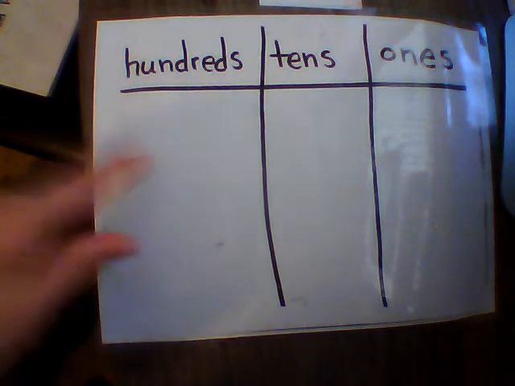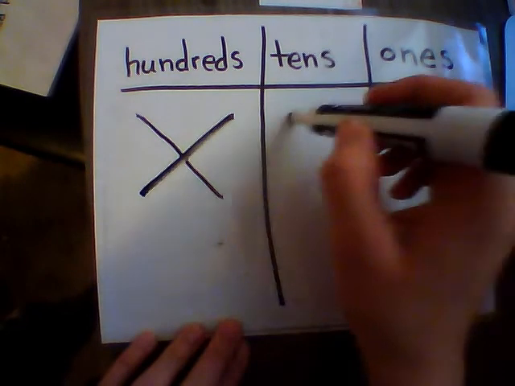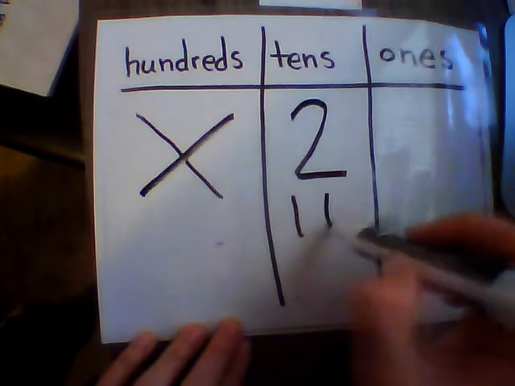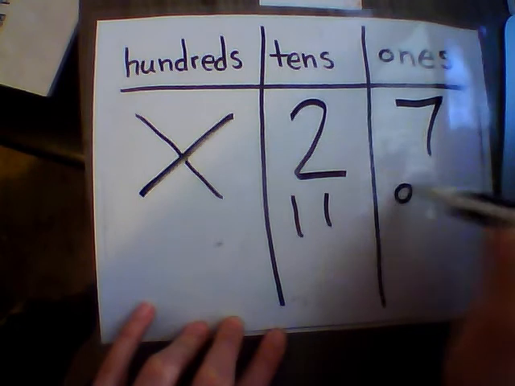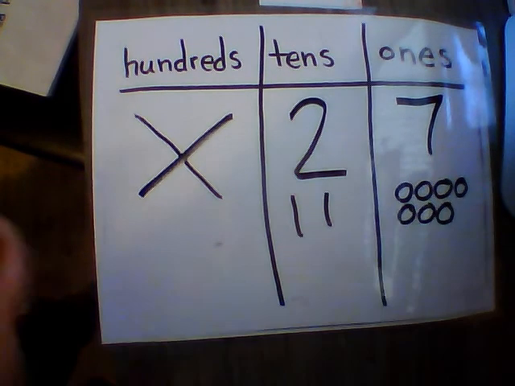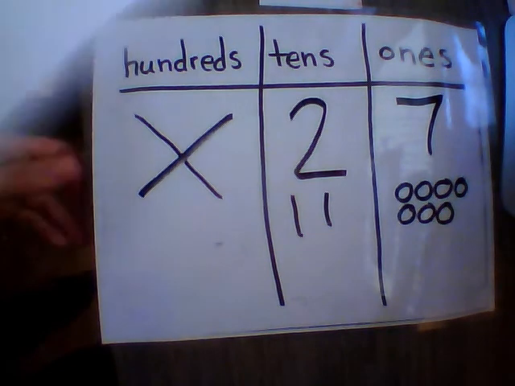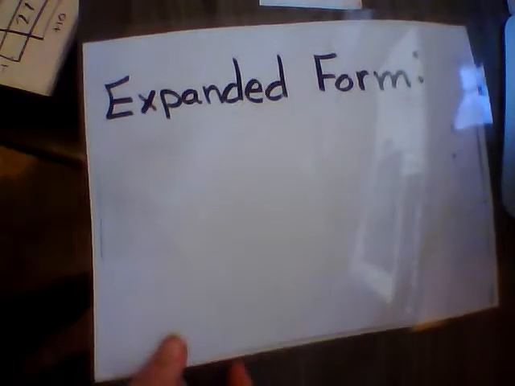Alright, so we have no hundreds in 27, so we're just going to put an X in that. We have 2 tens, and we have 7 ones. Now using this information, we're going to move into expanded form. So using the number 27, we're going to write it in expanded form.